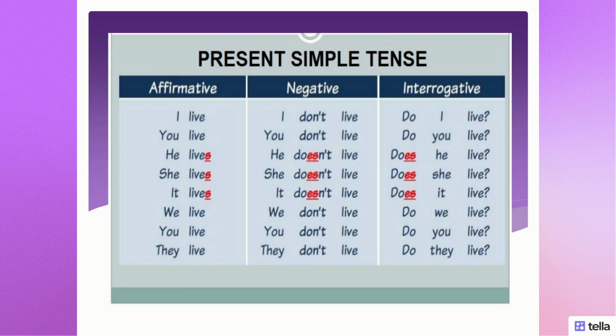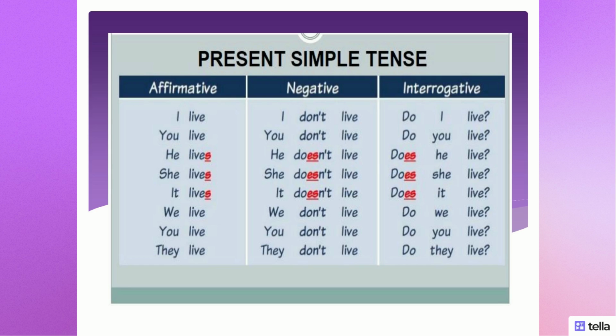Okay, in order to make the present simple tense sentence, namely the affirmative sentence, we have to locate the verb right after the subject without any endings or to. For example, I live, we live, you live, they live. You see, no to, no endings. But if the subject is the pronoun he or the pronoun she or the pronoun it, then we have to add s or es to a verb that goes after it.